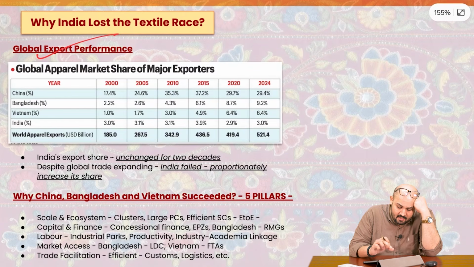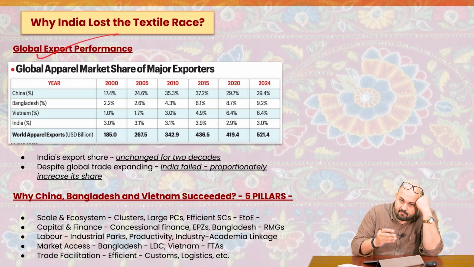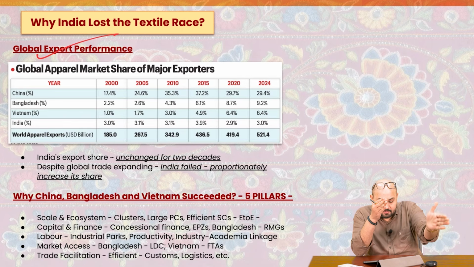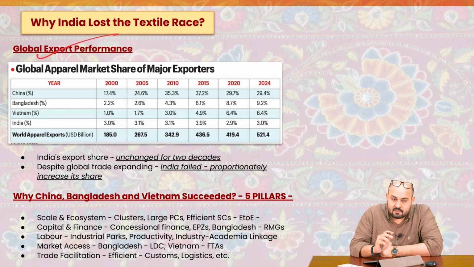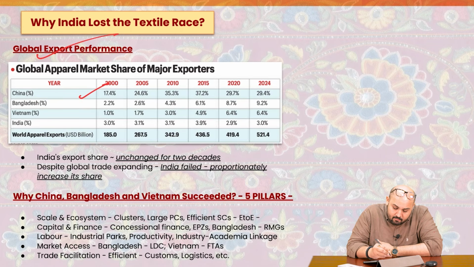Global export performance. Now, this is a very, very important data. Just look at this. We have the market share of major exporters: China, Bangladesh, Vietnam, and India. And we have the data points for the years 2000, 2005, 10, 15, 20, 24. Look at this. China's share among the major exporters of textiles was almost 17.4% in 2000, and it is now almost 29.4% in the year 2024. Let's look at Bangladesh.